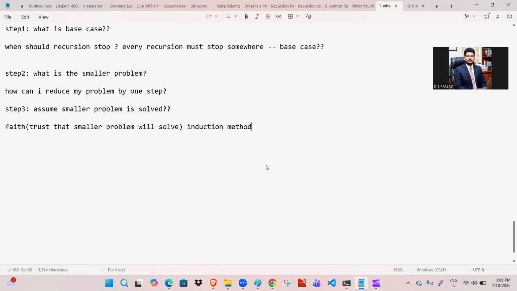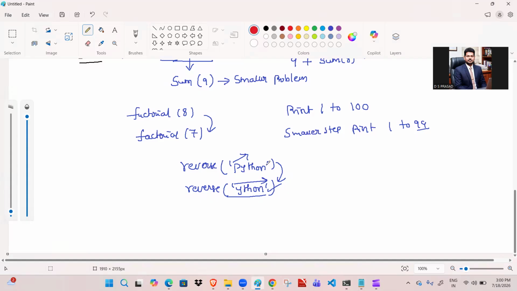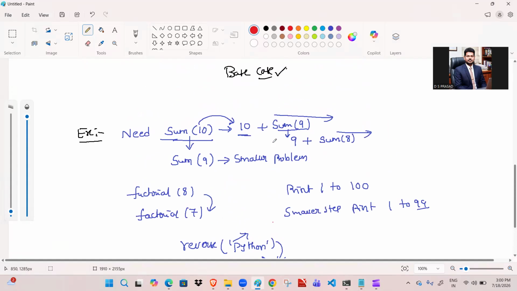In these examples, what are we believing? For the sum, the number 9 is the faith because it is going to solve the remaining things. In factorial 8, factorial 7 is the faith. When it comes to printing numbers from 1 to 100, print 1 to 99 is the faith.